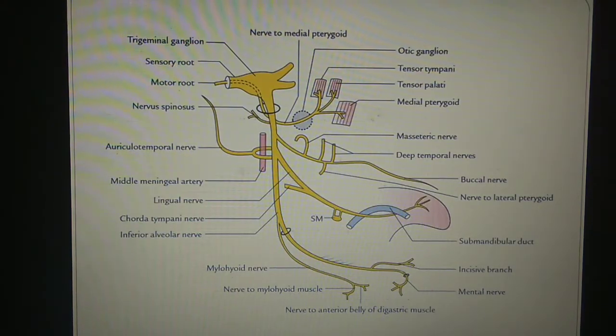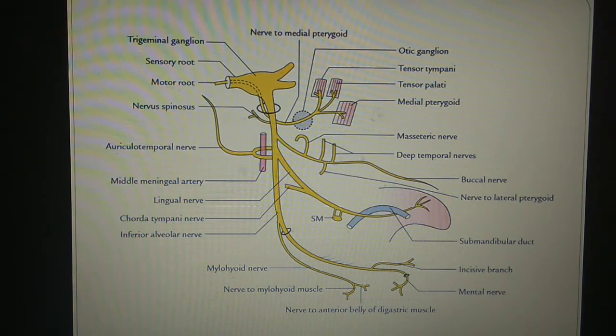Now in this diagram you can see the branches from the main trunk. This is the main trunk of the mandibular nerve. Branches which arise from the main trunk are the nervus spinosus, and this one is the nerve to medial pterygoid. The branches from the anterior division, this is the anterior division of the mandibular nerve, are the masseteric nerve, deep temporal nerve, this one is nerve to lateral pterygoid, and this one is buccal nerve, which is sensory in nature.